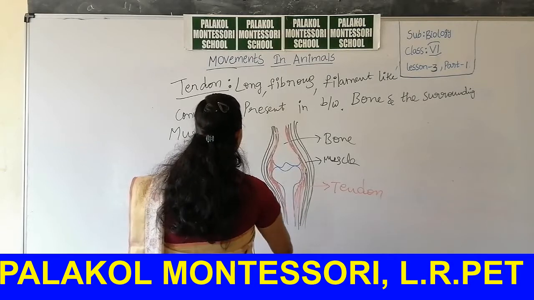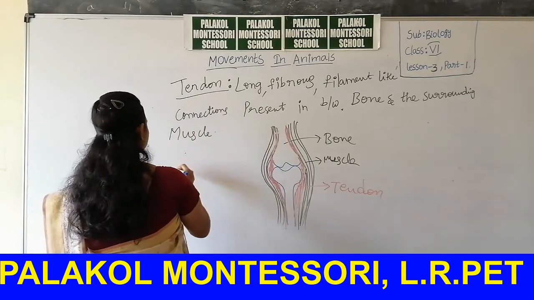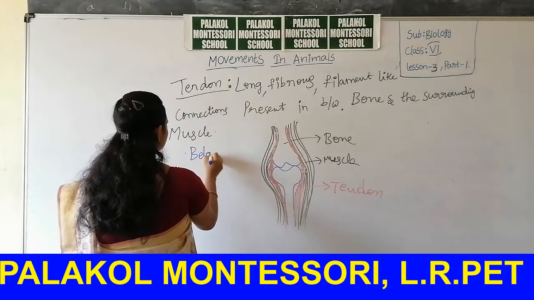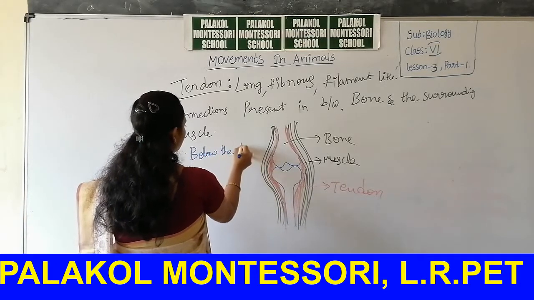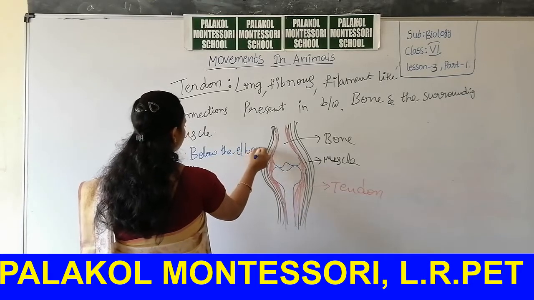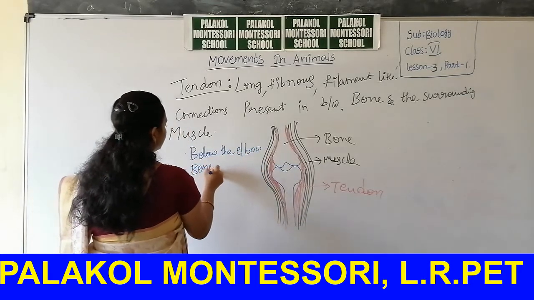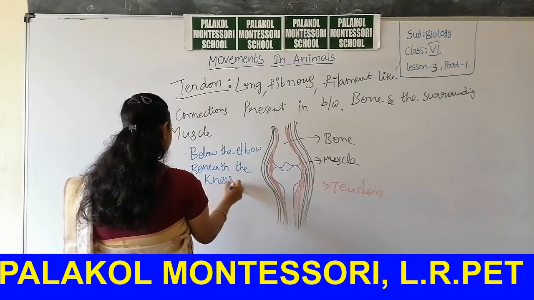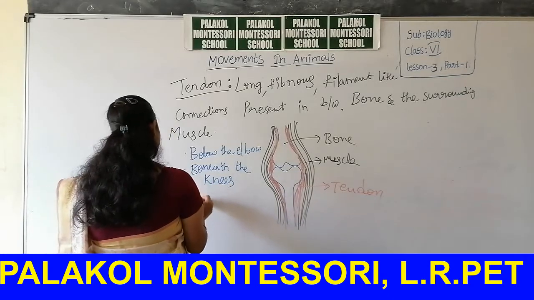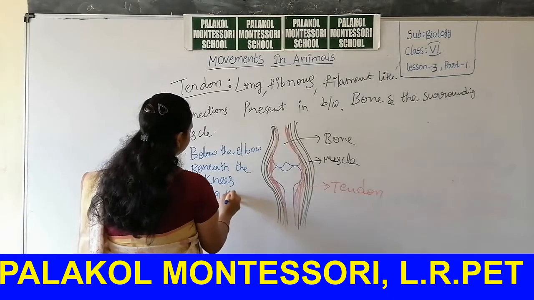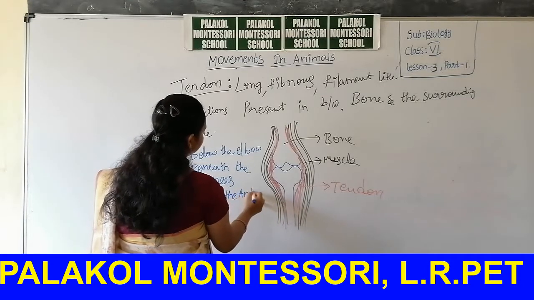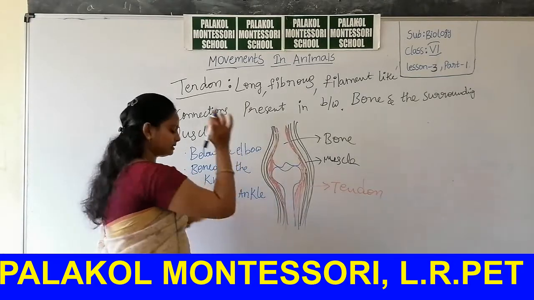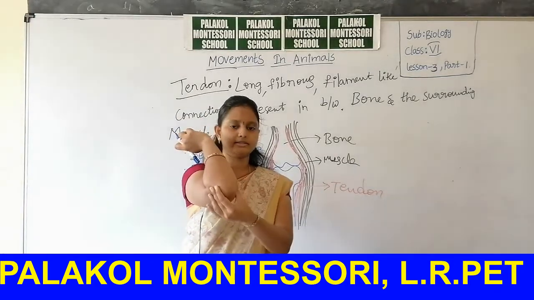Where do you observe the tendons? Below the elbow, beneath the knees, and near the ankle. Elbow means this area, this is the elbow region.